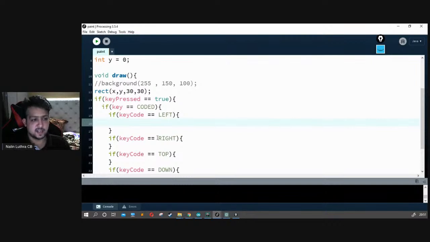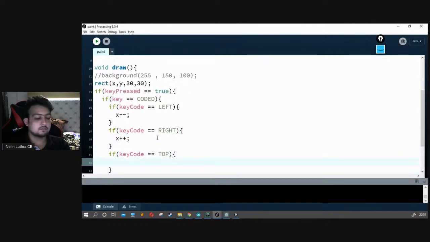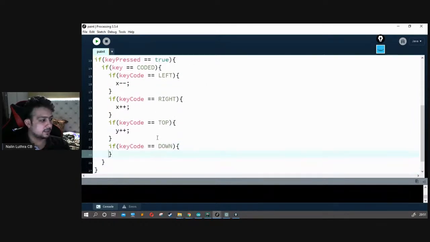Let's say something like this. If I press left, then the coordinate system goes like this. So x minus minus, that's how it's supposed to be. If I press right, it should be x plus plus. If I press up, it should be y plus plus, and if I press down, it should be y minus minus. It should work.